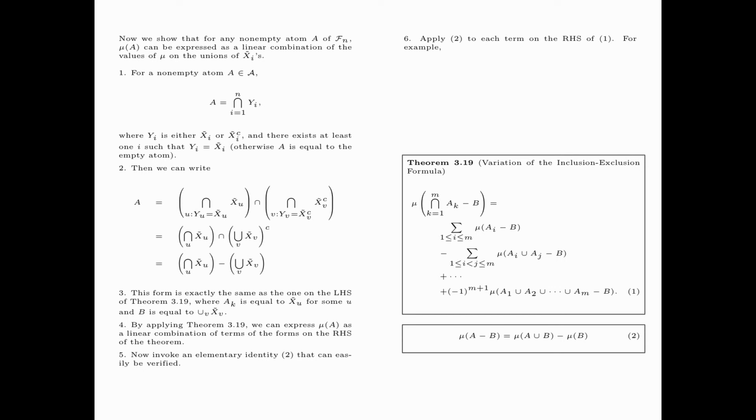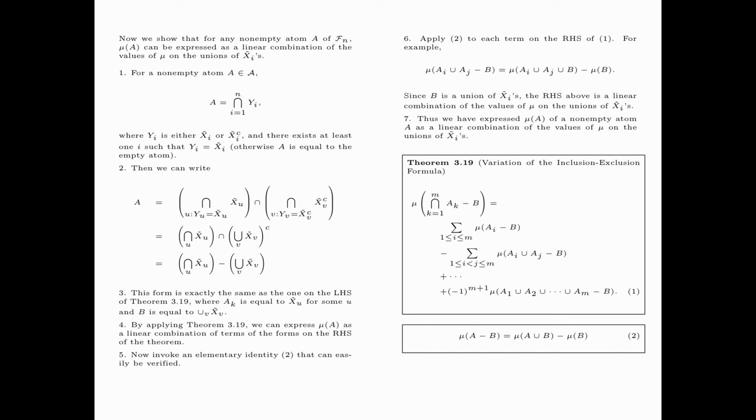For example, mu of Ai union Aj minus B is equal to mu of Ai union Aj union B minus mu of B. Since B is a union of xi tildes, the right-hand side above is a linear combination of the values of mu on the unions of xi tildes. Thus, we have expressed mu A of a non-empty atom A as a linear combination of the values of mu on the unions of xi tildes.